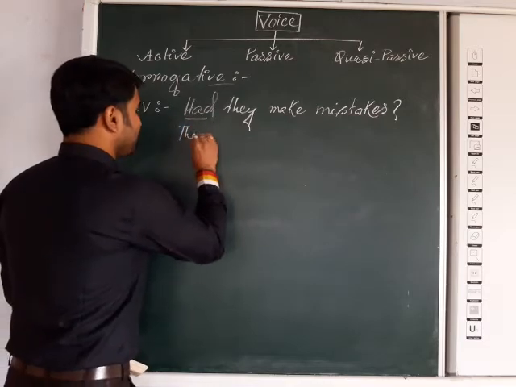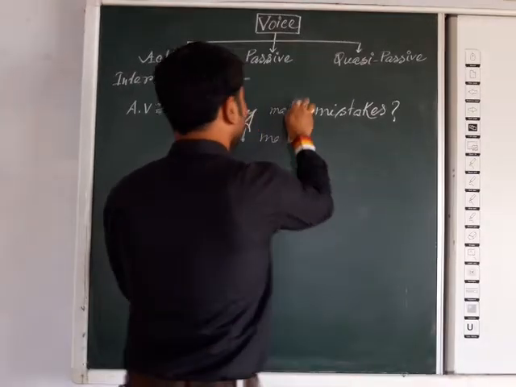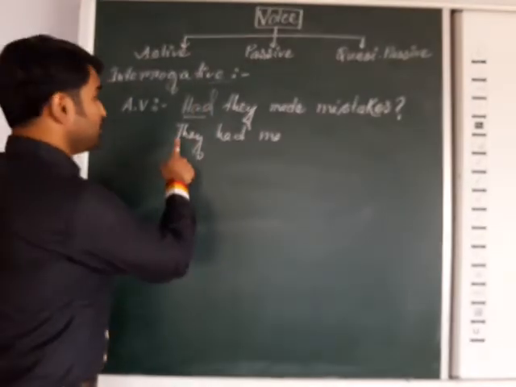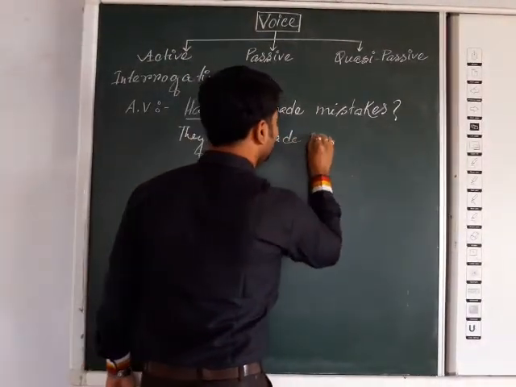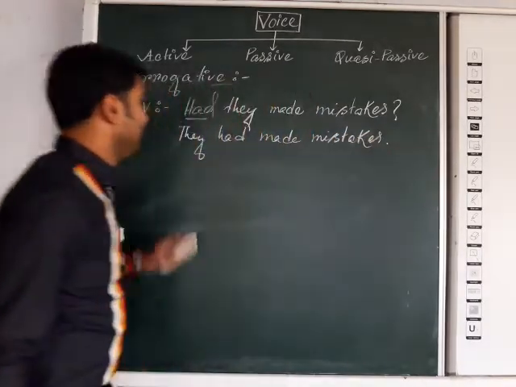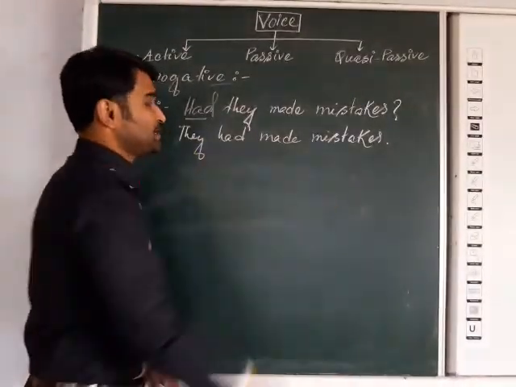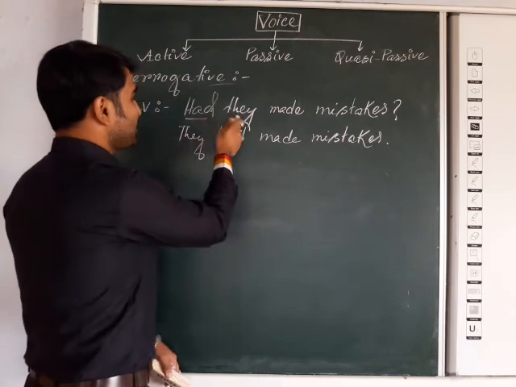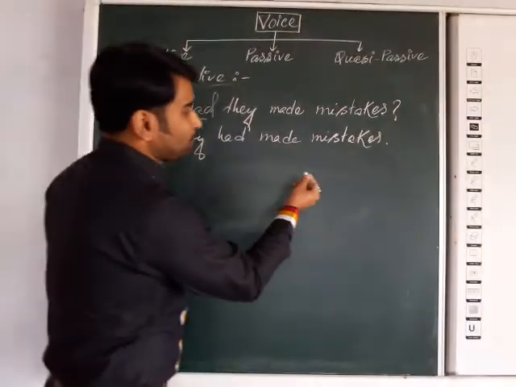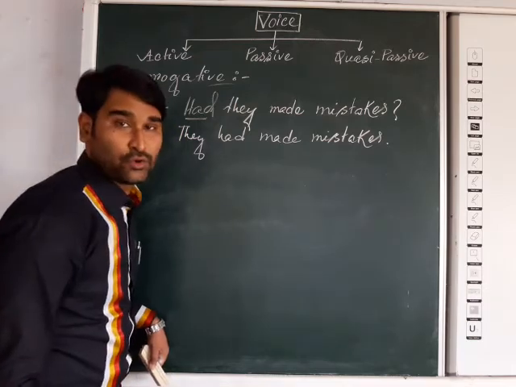Then the answer will be, they had... Sorry, here the form has been changed. It's my mistake. So, had they made mistakes? So, they had made mistakes. Actually it is the form of past perfect tense. So I have simply brought the subject in front, followed by the verb. So it is assertive. Now try to change this assertive sentence in past perfect tense into passive.